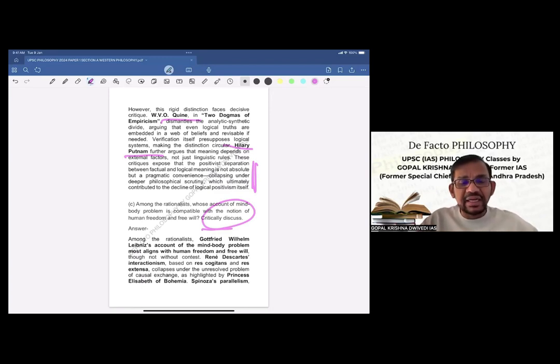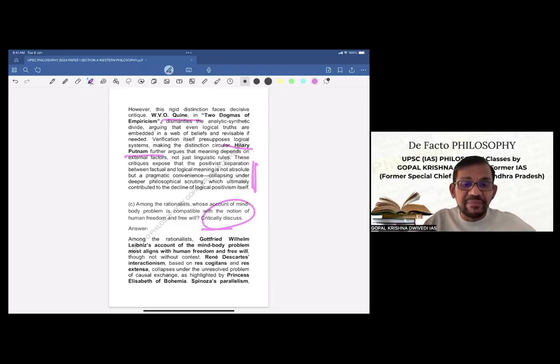Now, among the rationalists, who are the rationalists? As you know, Descartes, Spinoza, and Leibniz. These three are treated as rationalists. So we have to tell which of the three philosophers' accounts of the mind-body problem is more compatible with the notion of human freedom and free will. So accordingly, now the answer. Among the rationalists,